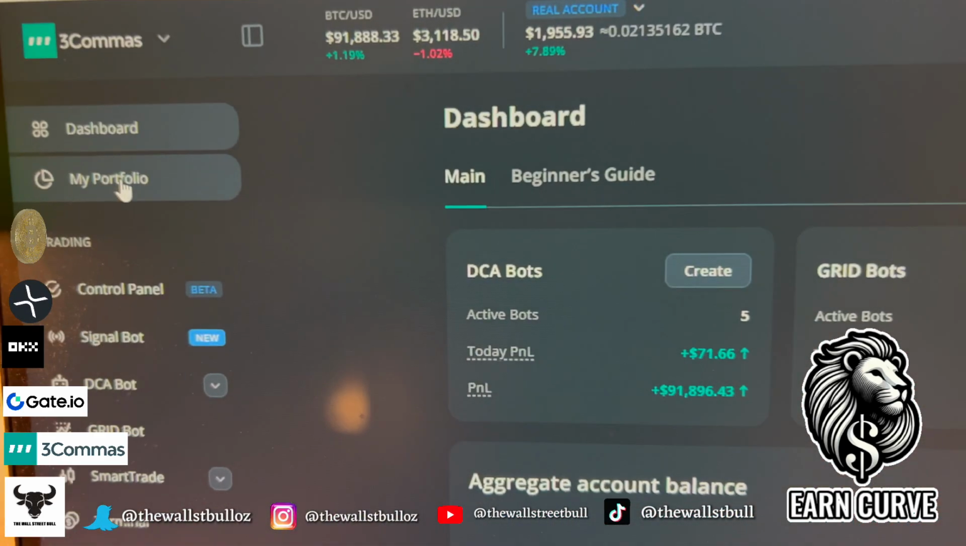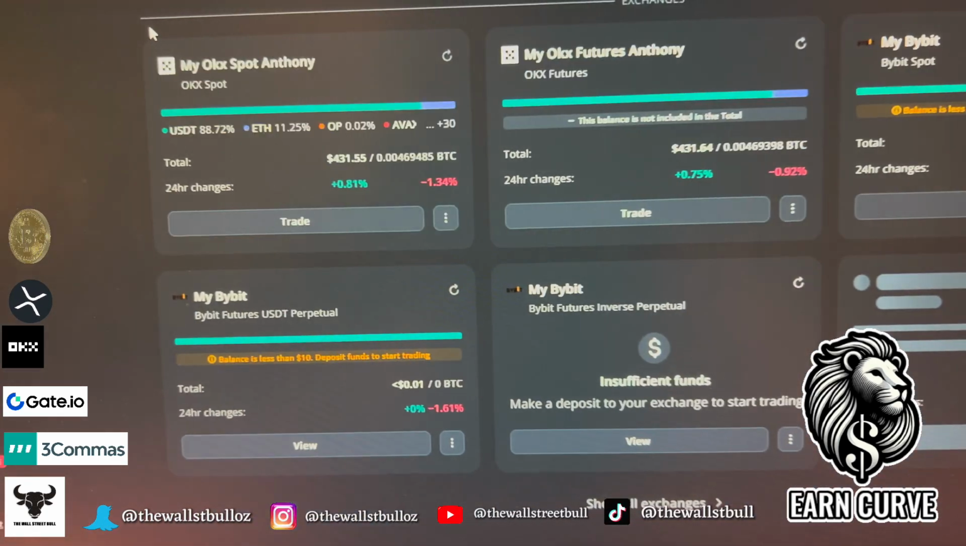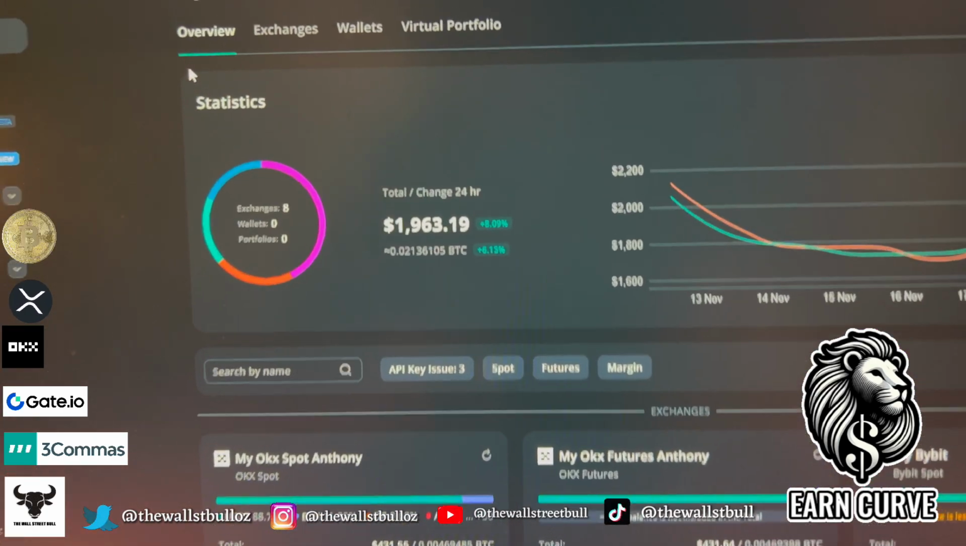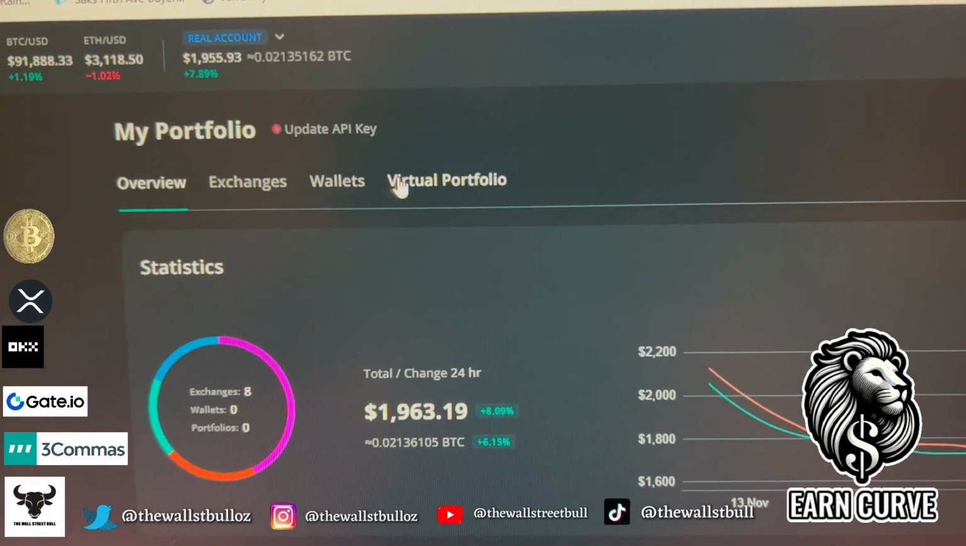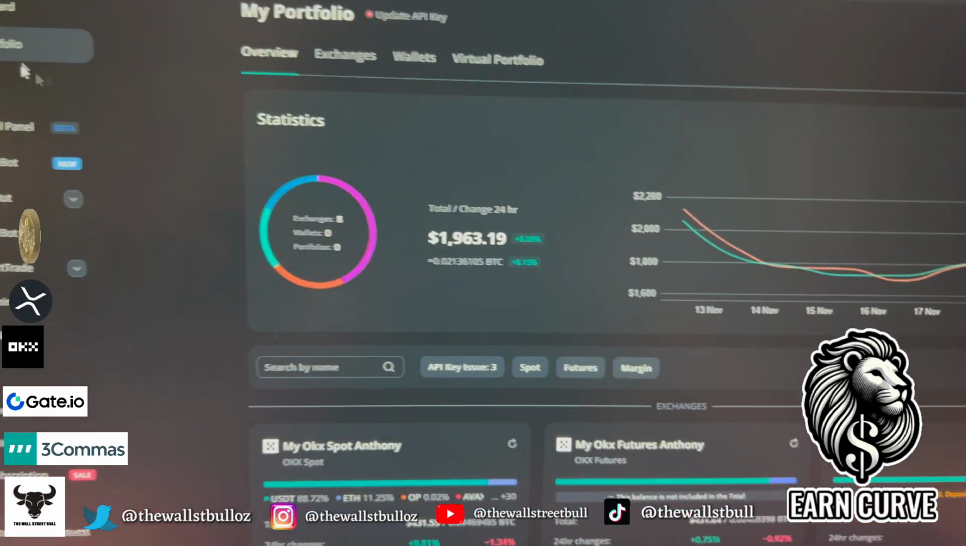Now, once you've connected your API through your preferred exchange, you come over to, obviously, the portfolio here on the top left. And again, you can scroll down. It comes up with all your portfolio, your overview, your exchanges, your wallets, your virtual portfolio. You can even do paper trading on this, which is pretty cool.